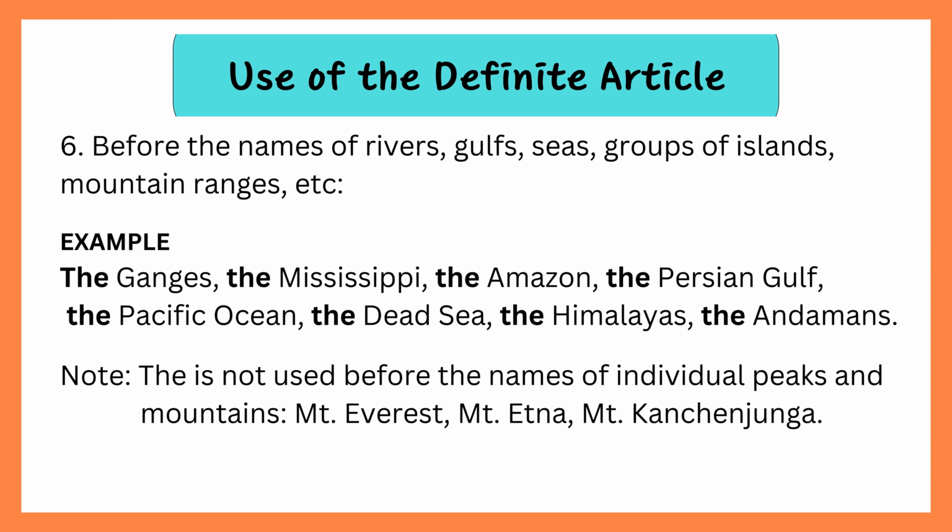Before the names of rivers, gulfs, seas, groups of islands, mountain ranges, etc. Example: the Ganges, the Mississippi, the Amazon, the Persian Gulf, the Pacific Ocean, the Dead Sea, the Himalayas, the Andamans. Note: the is not used before the names of individual peaks and mountains. Mount Everest, Mount Etna, Mount Kanchenjunga.